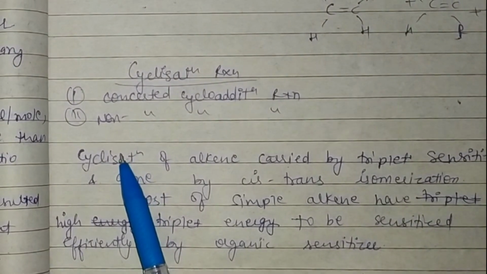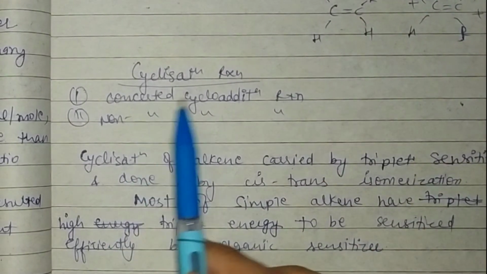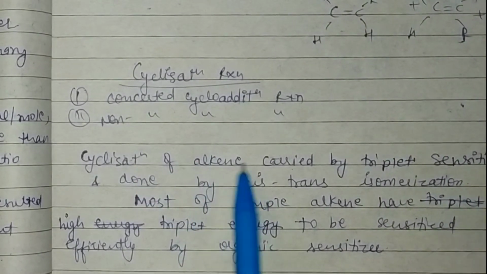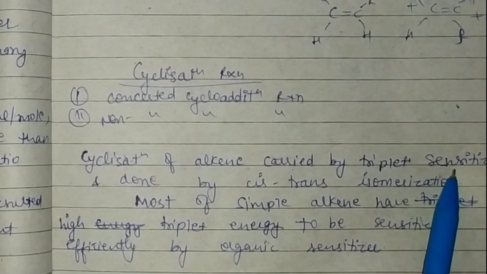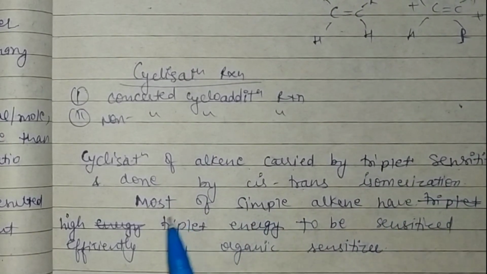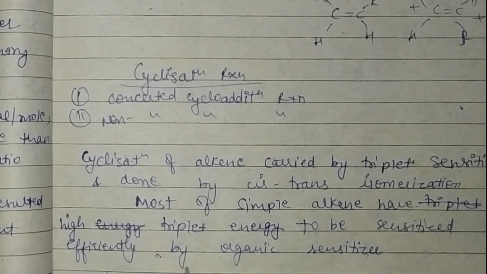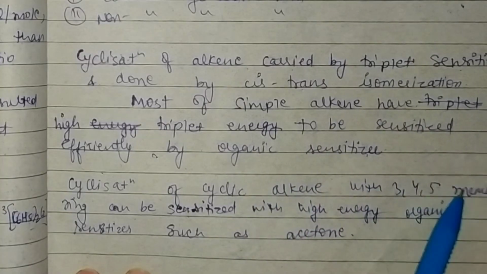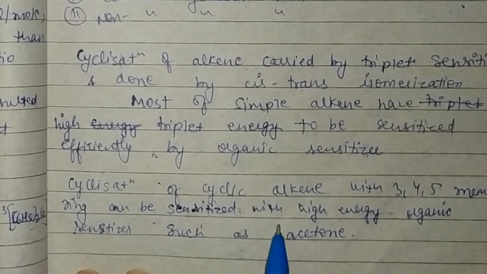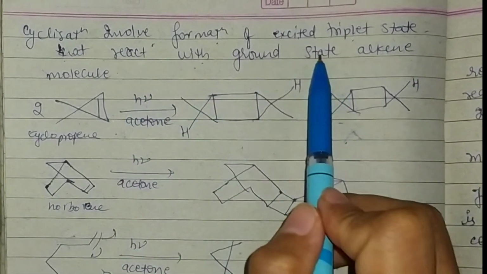In the case of photosensitizers, there are two types of cyclization reactions: concerted cycloaddition reactions and non-concerted cycloaddition reactions. Cyclization of alkenes is carried out by triplet sensitizers and done by cis-trans isomerization. Most simple alkenes have too high a triplet energy to be sensitized efficiently by organic sensitizers. Cyclization of cyclic alkenes with 3, 4, 5 membered rings can be sensitized with high energy organic sensitizers such as acetone. Cyclization involves formation of an excited triplet state that reacts with a ground state alkene molecule.